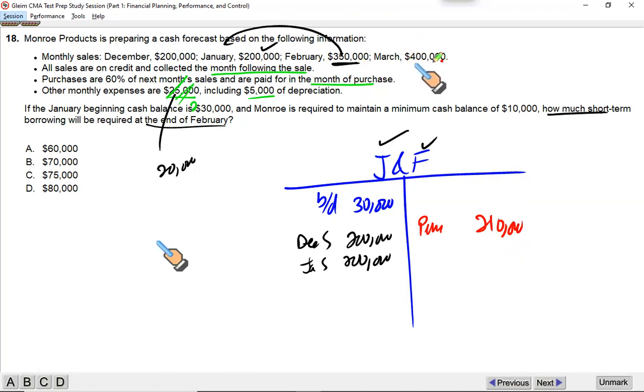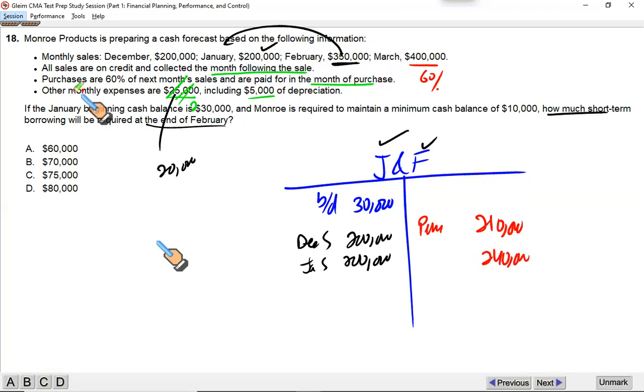What you're going to sell in March, you will purchase in Feb and make the payment within Feb. What's the payment? 60% of $400,000, which is 240. So what you sell in Feb, you make the payment in Jan. What you sell in March, you make the payment in Feb. So these are the two payments you will make.